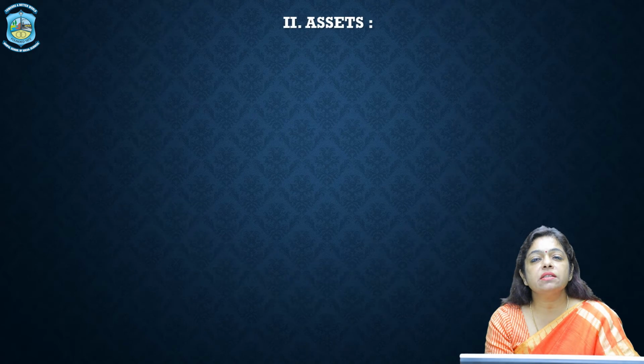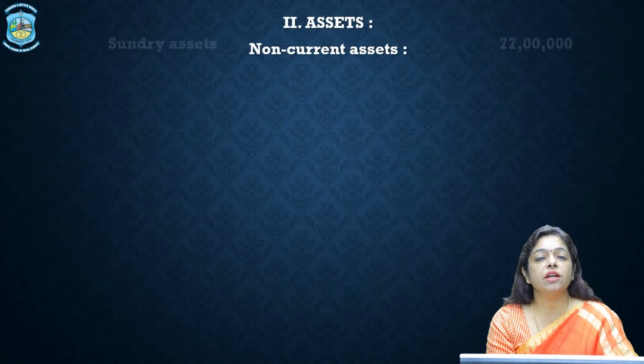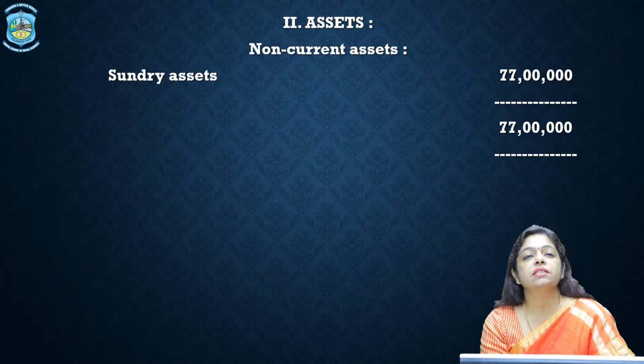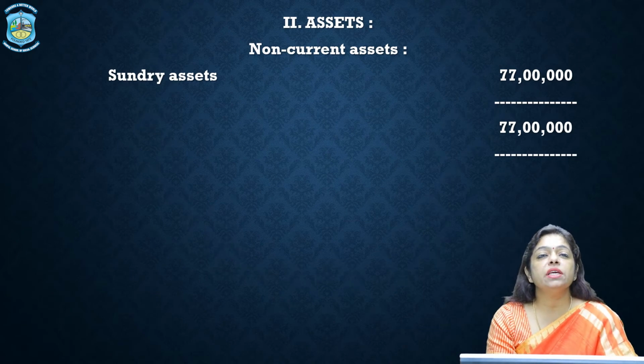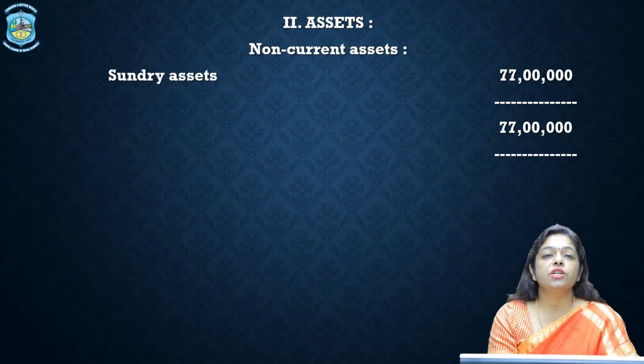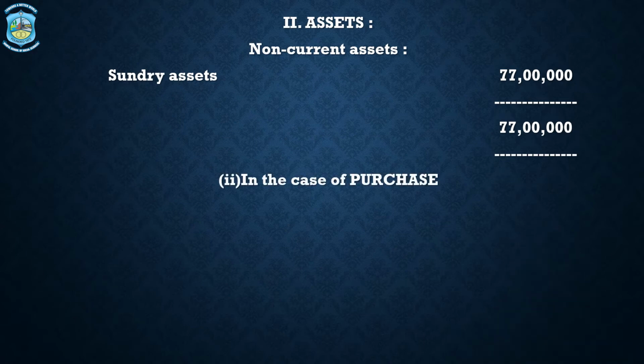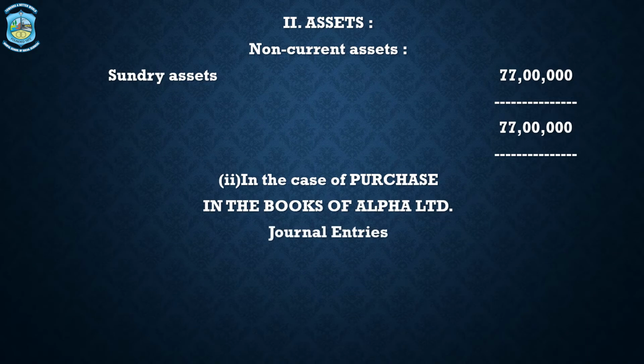As far as assets are concerned, no major assets are given except one, that is non-current assets, sundry assets, and the total of sundry assets is 77 lakhs. Therefore 77 lakhs in the assets and 77 lakhs in the liabilities of the balance sheet. This is how the adjustment in the balance sheet of the purchasing company is done when we talk about amalgamation in the nature of merger. Number 2 is the amalgamation in the nature of purchase. Here again we have to see what difference there is in the journal entries when the amalgamation is in the nature of purchase.